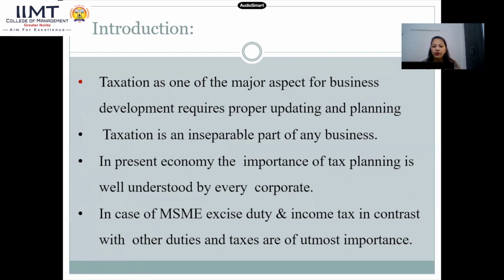In the present economy, the importance of tax planning is well understood by every corporate. MSMEs also understand the importance of tax planning. In case of MSMEs, excise duty and income tax, in contrast with other duties and taxes, are of utmost importance. MSMEs also pay excise duties and customs duties somewhere or other. So of course, they understand the importance of taxes.